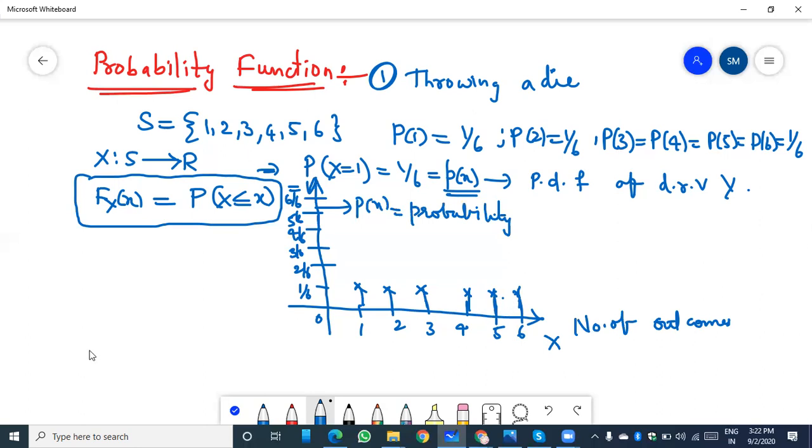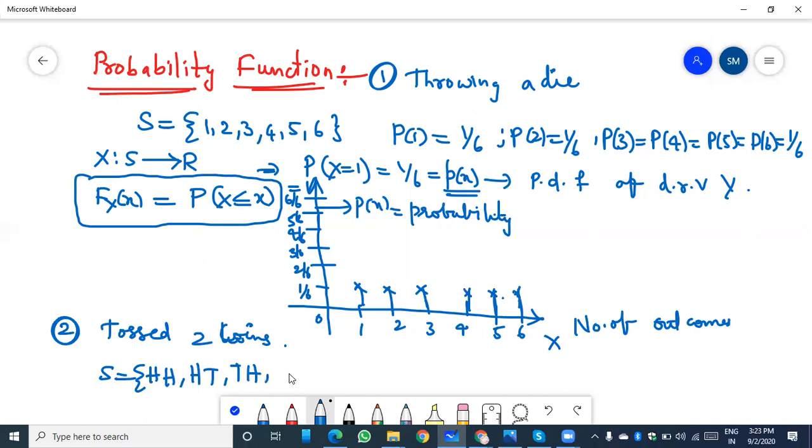In the same way, another example is tossing two coins at a time. The sample space has head-head, head-tail, tail-head, and tail-tail, that is S1, S2, S3, S4.